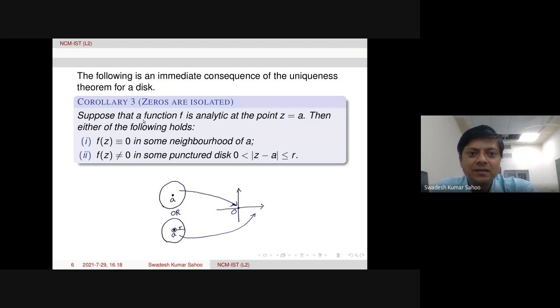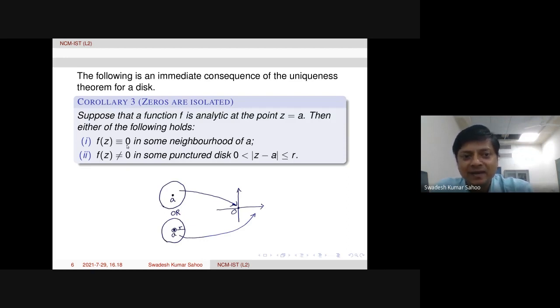This result says that if f is analytic at a point, say A, that means it is differentiable in some neighborhood of that point. Then one of two possibilities will occur.